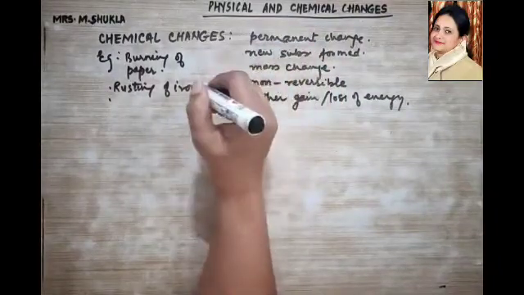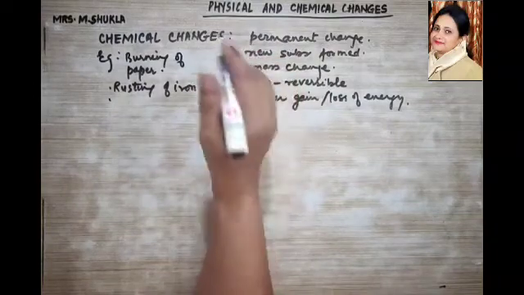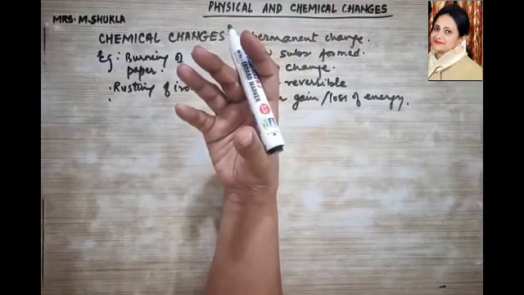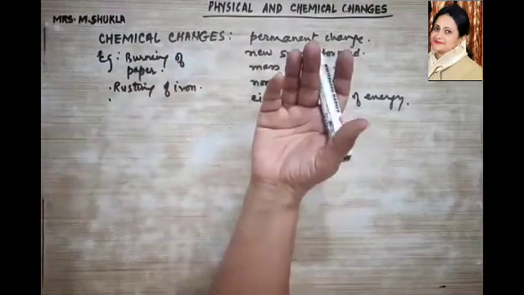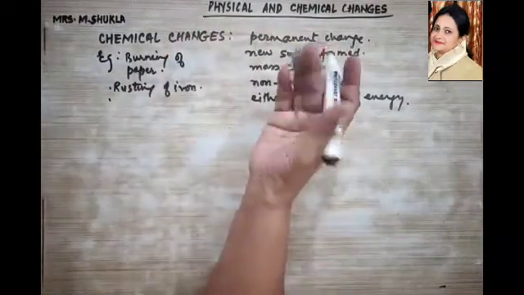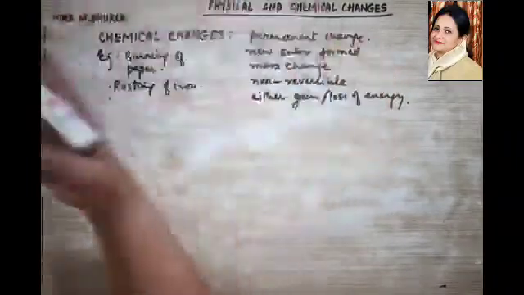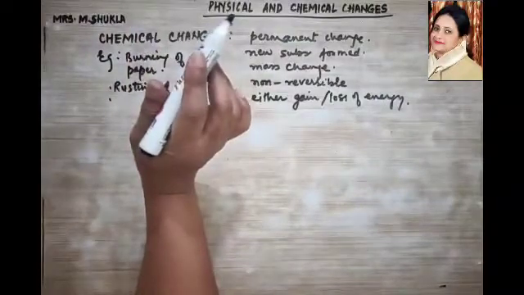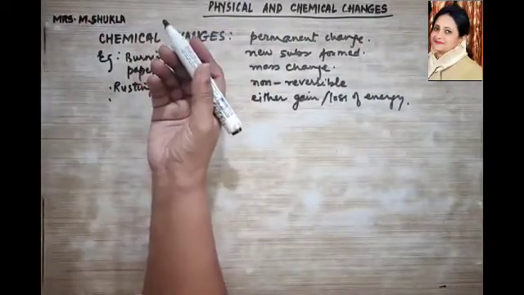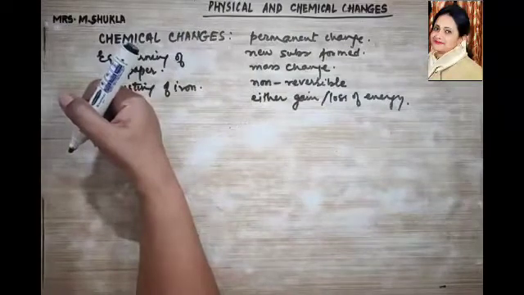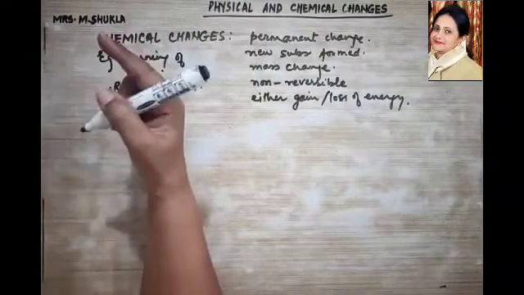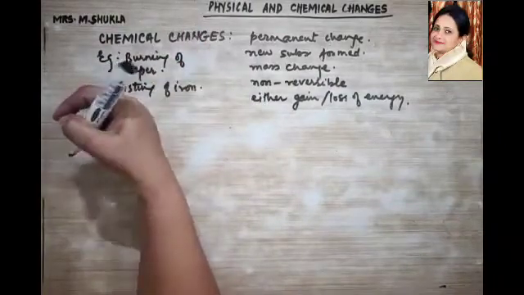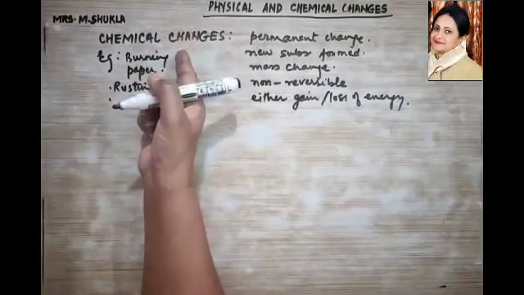Then cooking of your vegetables, that is also a chemical change. Now for example, you take a raw potato and a boiled potato, the properties are entirely different, and from that boiled potato you cannot get back your raw potato. So that is again a chemical change. Okay, what about the germination of seed? Once the seed has germinated, it cannot go back into its small seedling. So that is again a chemical change.